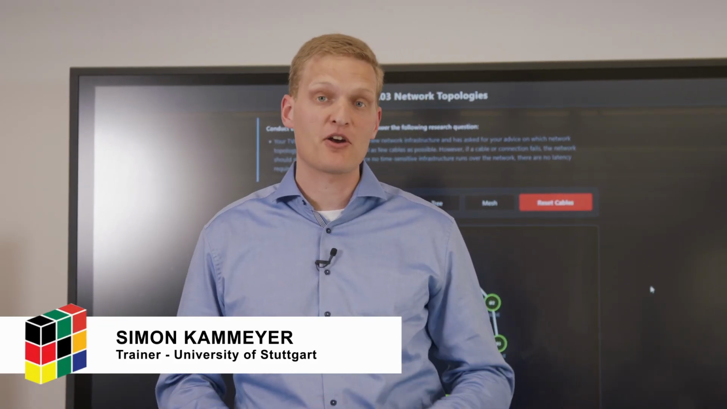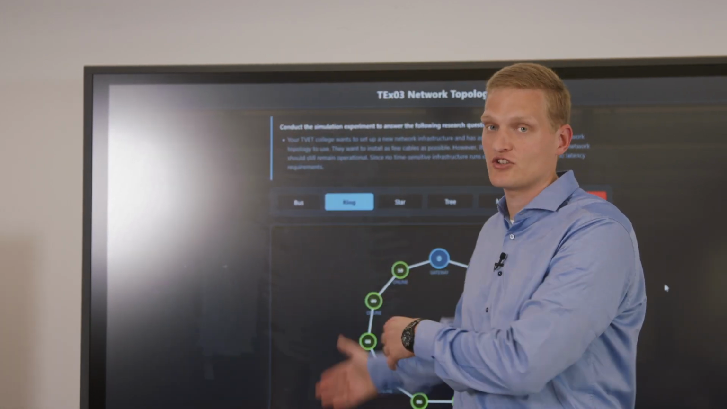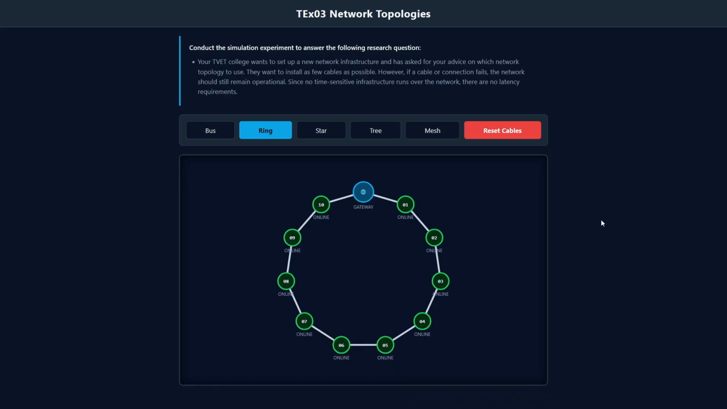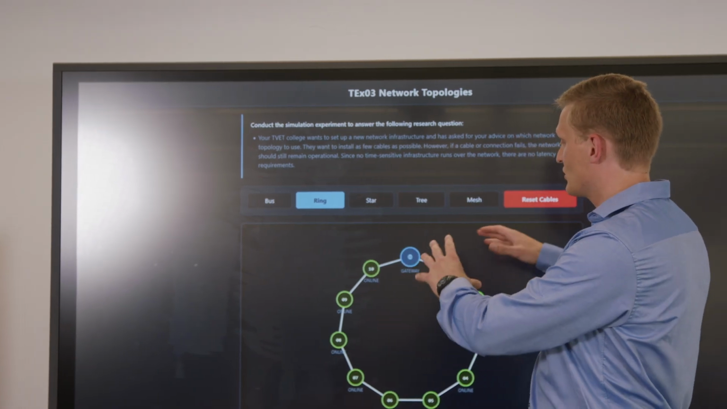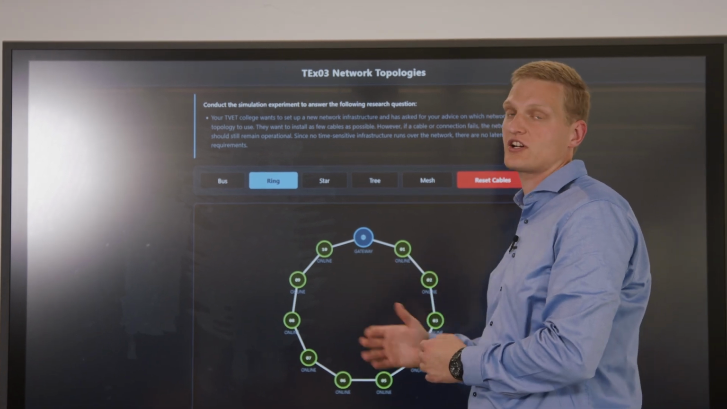Third technical experiment within the TRAINME 3 program, we decided to choose a simulation so that we have a bit of variety in there between the different experiments. And in this simulation, you can test and find out how different network structures work.